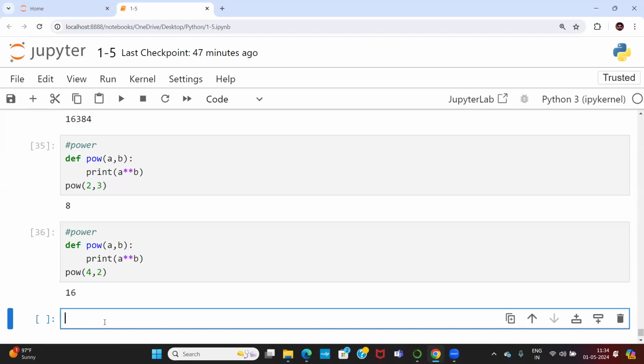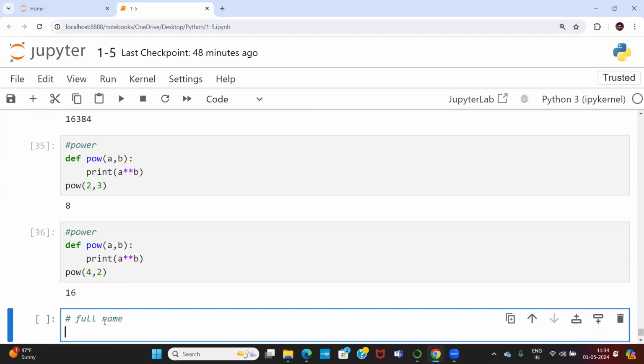So this is power. Now we have to understand how to write a function with arguments. Now let me write one more function, full name. Def get full name.